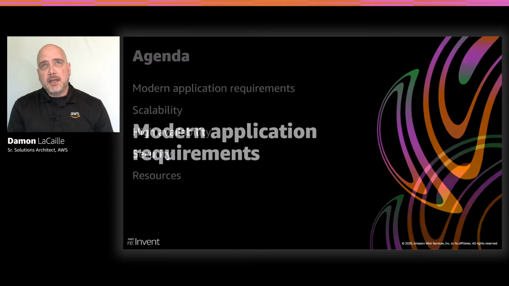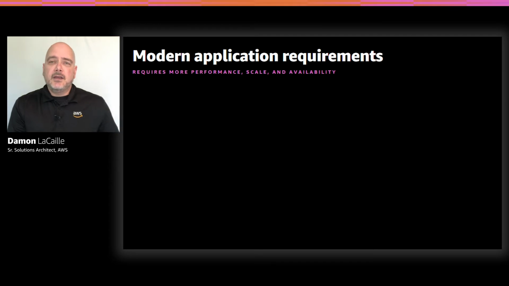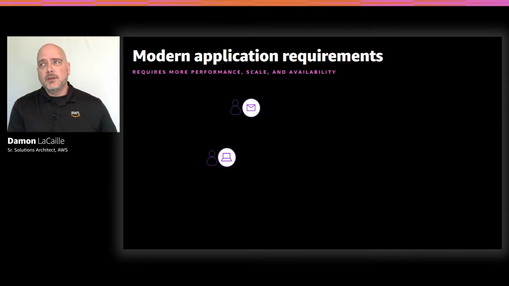So modern application requirements, it's quite a bit different than it was like 10 years ago, right? As applications have evolved and grown and really increased in complexity and size, there's this constant and increasing need for performance and scale and availability. And that in turn puts pressure on our supporting architecture. And those demands from these modern applications really only have one direction, and that's up, right?